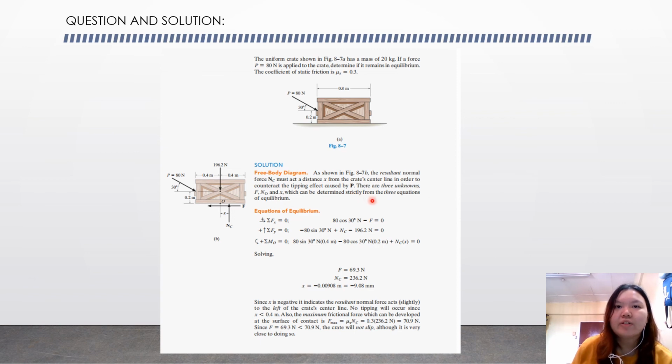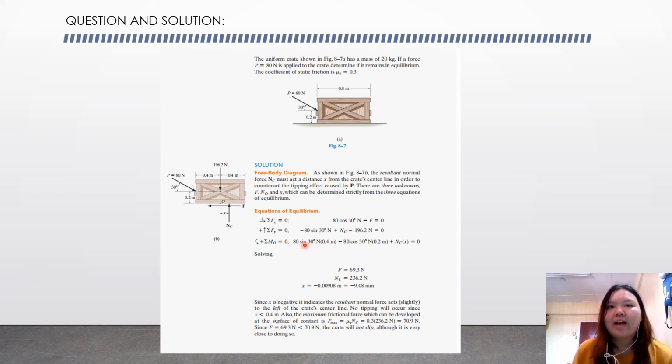So there are three unknowns, which are F, NC, and x, which can be determined strictly from the three equations of equilibrium. We have already constructed a free body diagram here. From the equations of equilibrium, sum of Fx equals 0 and sum of Fy equals 0, so we get two equations.